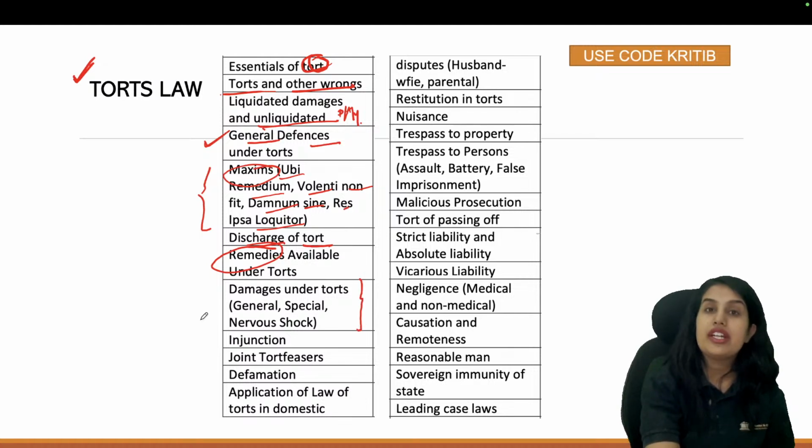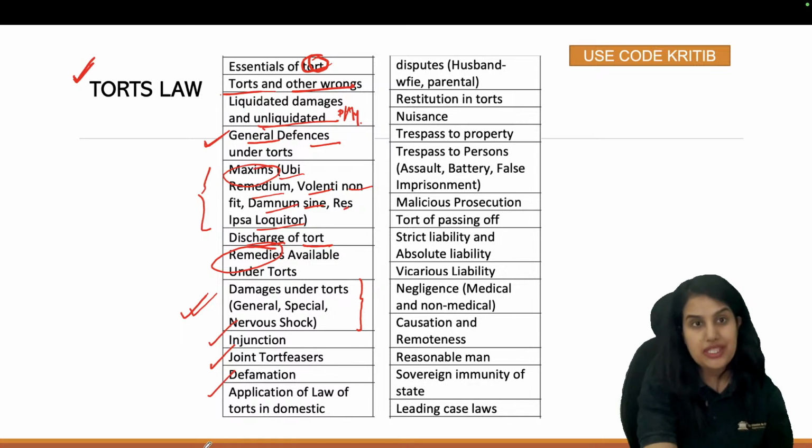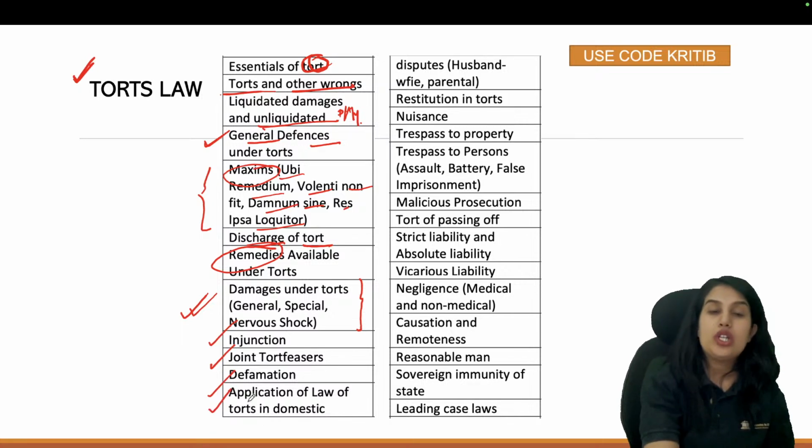Damages: what are the different types of compensation that should be dealt with. Injunction: temporary, permanent. Joint tortfeasors, and when will we say a joint tort has been committed. Defamation is a specific type of tort. How will torts be applicable in domestic disputes?